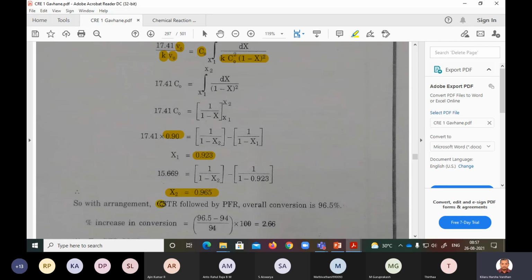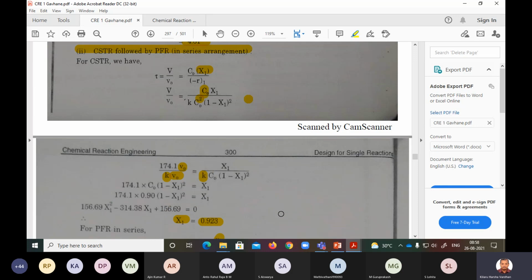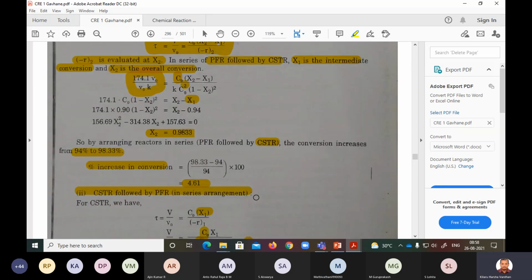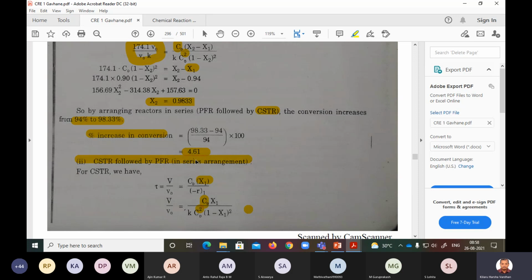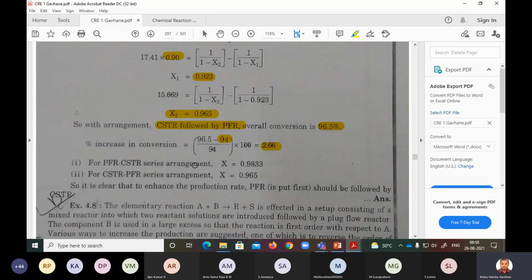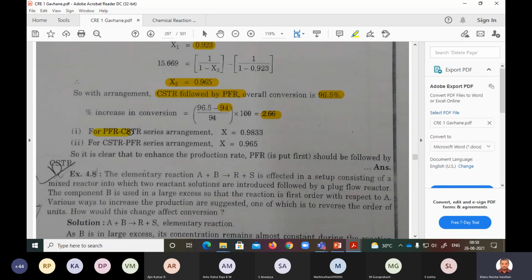So with this arrangement, CSTR followed by PFR, your conversion is only this. How much is it increased? If you put only one particular reactor, it is 94 percent. Only a 2.66% increase. Whereas in the previous one, you got a big jump, right? We got a 4.61 jump. So what reactor should be connected first? For PFR followed by CSTR, it is this much, and for CSTR followed by PFR, it is only this much. It is clear that to enhance the production rate, PFR is put first and followed by CSTR.